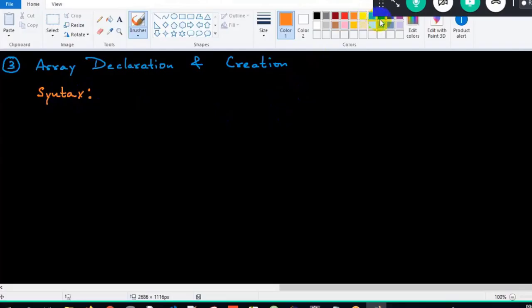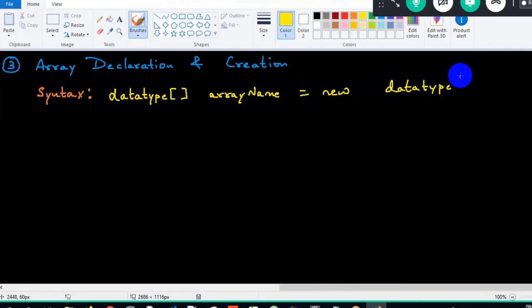So the syntax is data type, then brackets. If I don't write brackets, it becomes a variable. So I have to give the array name equals to new and data type, and mandatorily I have to pass the size. If I don't pass size, again it's an error. Why? Because array is fixed size. So if you closely observe, this is an example for declaration and creation.